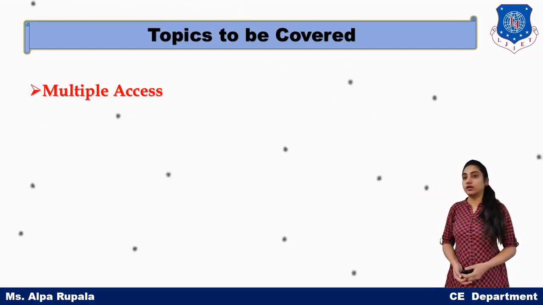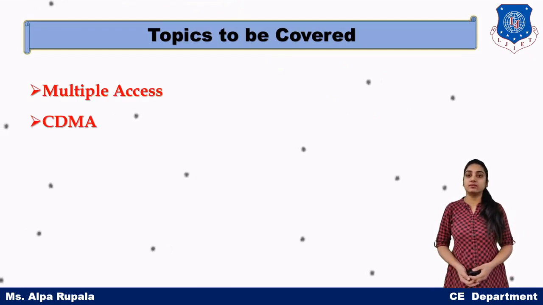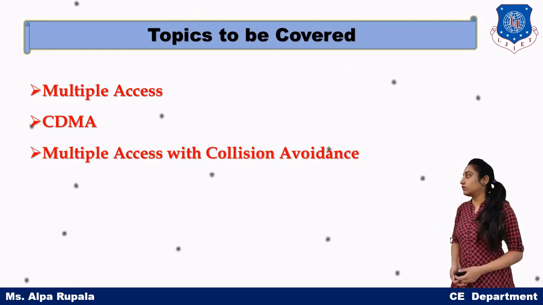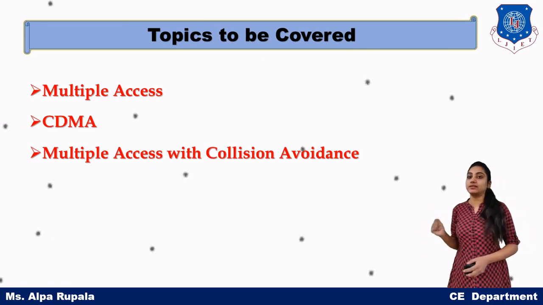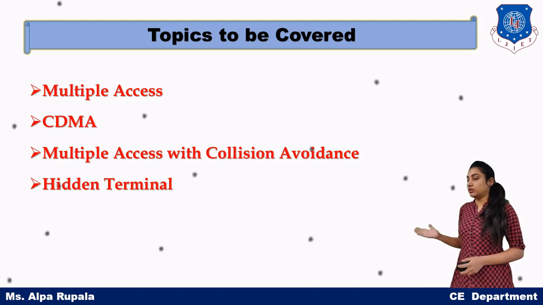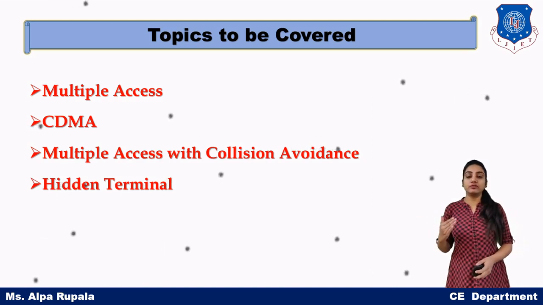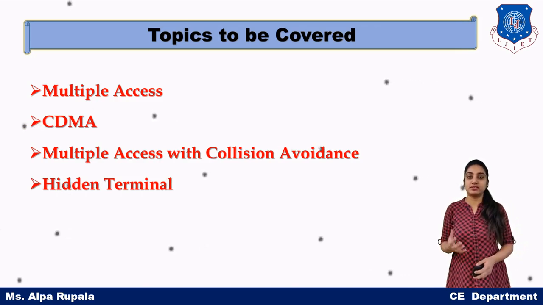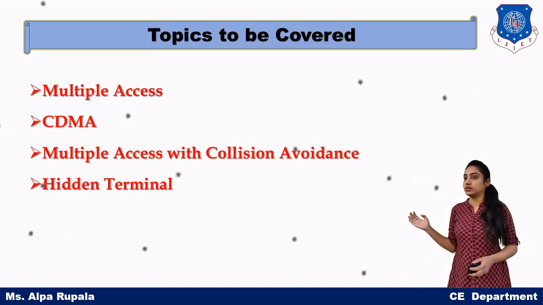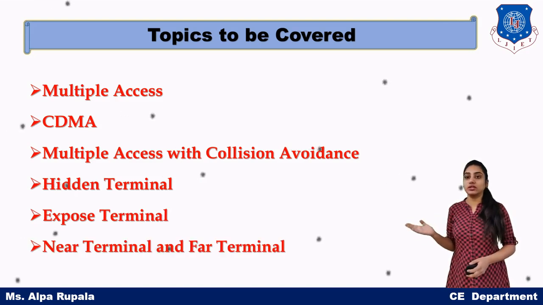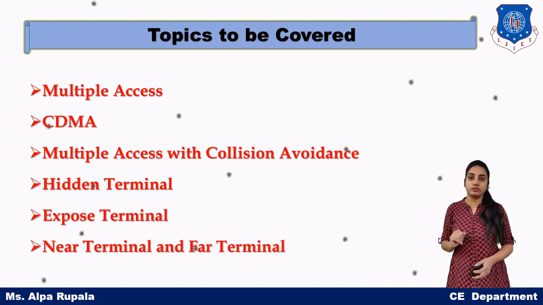So today we are continuing with our previous topic, that is multiple access. We will learn about the leftover multiple access technique, that is CDMA, code division multiple access, in detail today. After that, we will learn about multiple access with collision avoidance, in which we will learn four different types of conditions in which multiple access can occur: first of all, hidden terminal, then exposed terminal, then near terminal, and then far terminal.